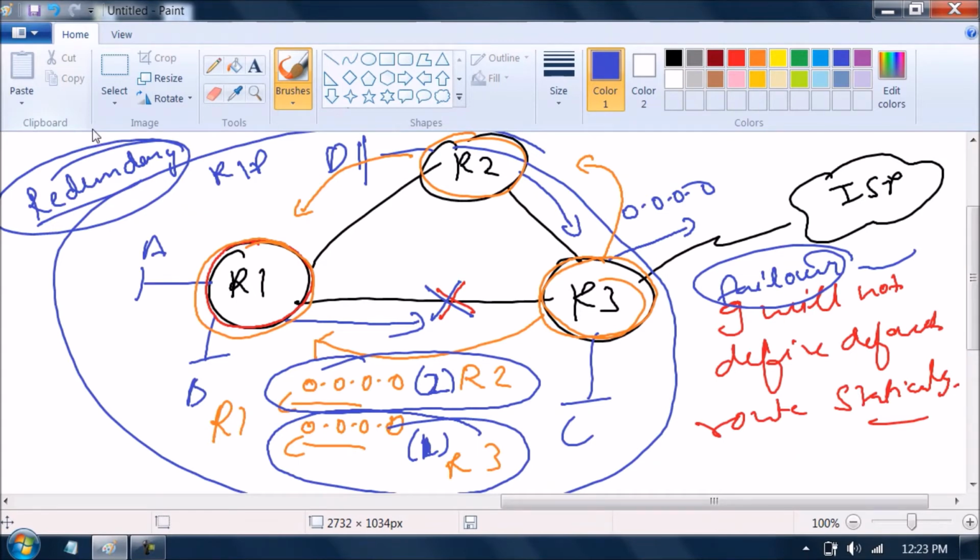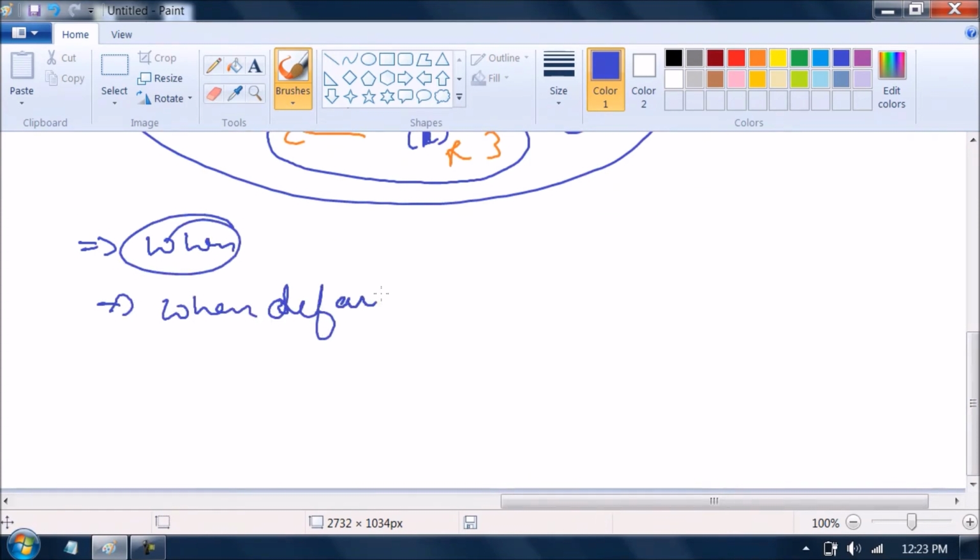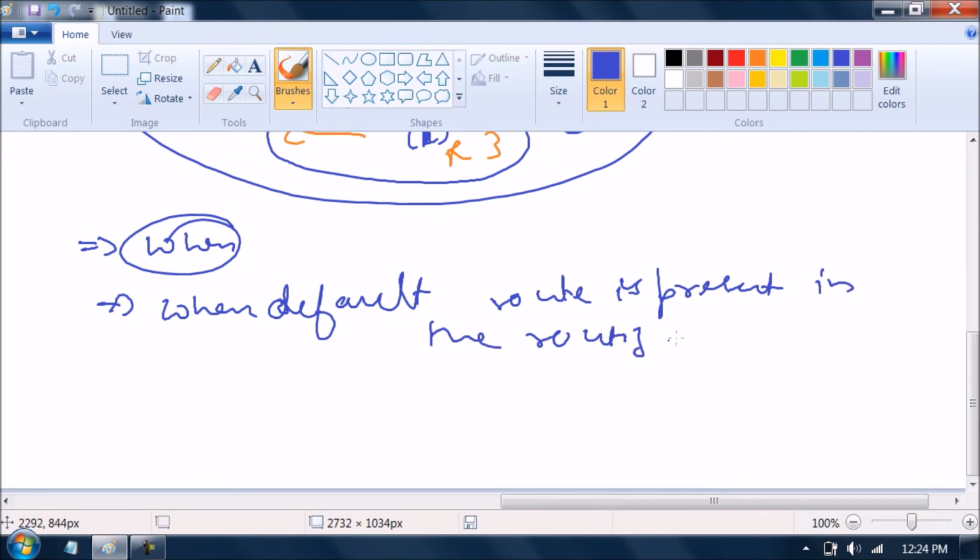Now, what are the conditions that RIP will originate a default route? This thing is clear? I want RIP to originate a default route. So, how or why or when will RIP originate the default route? First condition: when the default route is present in the routing table. Only then will RIP advertise the default route.